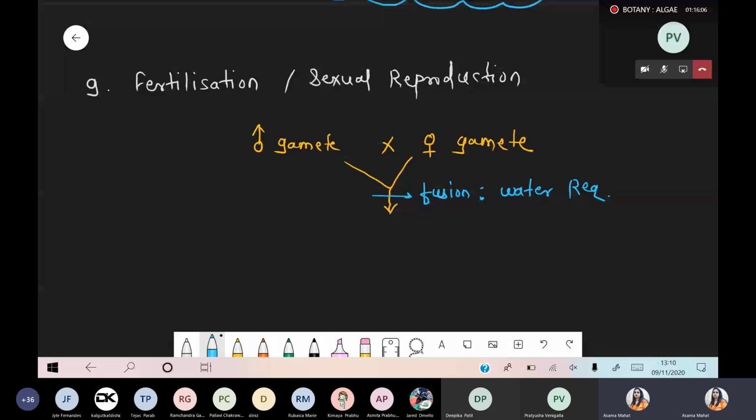Water required, right? Once fusion is done, now there is a formation of the zygote. Because see, gamete है मतलब haploid होगा. Male gamete, female gamete, both these are the haploid in nature. Now there is a formation of the diploid zygote, and you know very well, zygote, it is always and always diploid, without any exception case. World में ऐसा कोई भी example नहीं है कि जहाँ पे zygote haploid होगा. Universally accepted, zygote is always diploid in nature, because when zygote gets formed, the two gametes get fused with each other. So now we are talking about formation of the zygote.